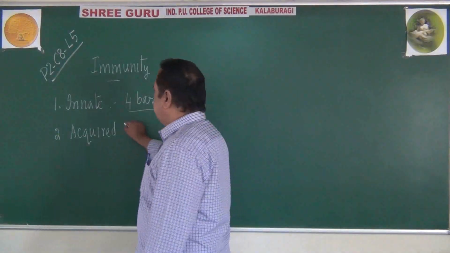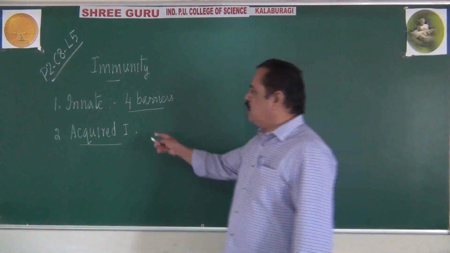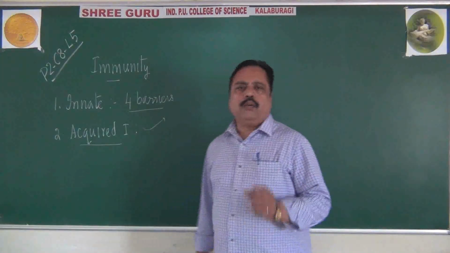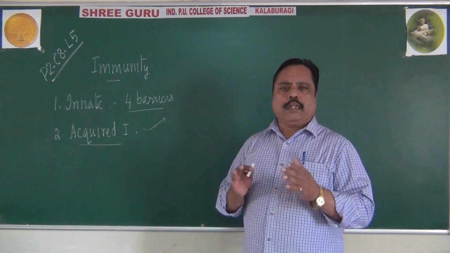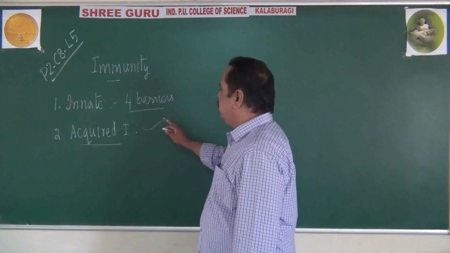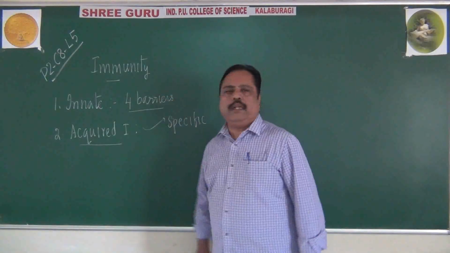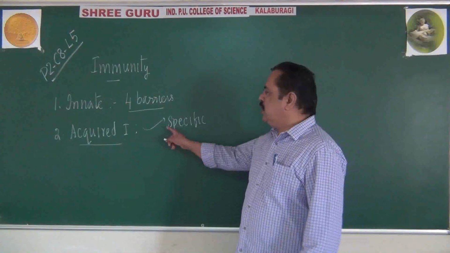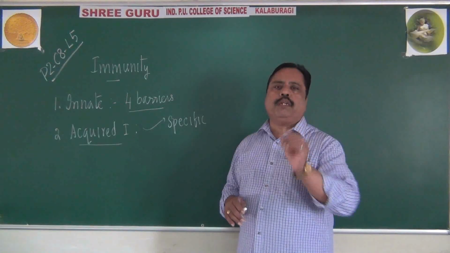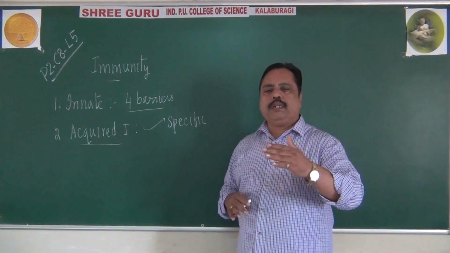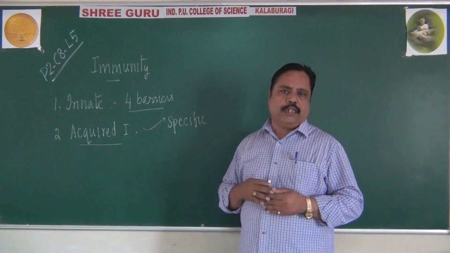As far as acquired immunity is concerned, I was telling you in the previous class about acquired immunity. Acquired immunity can be of two major types, we may be recalling. Otherwise, before going into detail, acquired immunity is specific in nature, you must remember. While innate immunity is non-specific, acquired immunity is specific in its function. It will work against a particular pathogen only. So every pathogen will have a special type of acquired immunity, we can say.